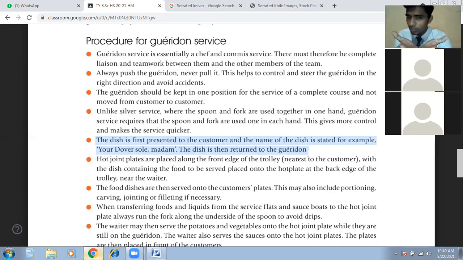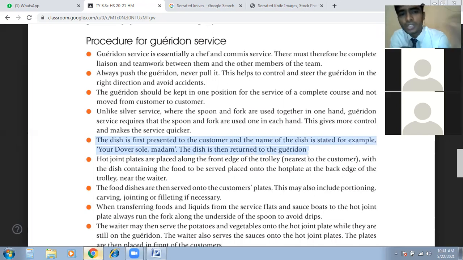So we are doing this normally. In an American service restaurant, we present the dish to the customer and name the dish. "Ma'am, your crepe suzette." "Ma'am, your banana flambé." Whatever you're preparing, and then we serve that dish to the guest. Am I right? We have to announce the name of the dish. That's the procedure of how we serve the dishes to the guest.